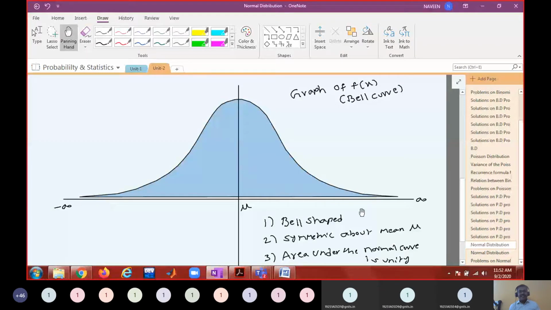For a continuous random variable, the median is a point which divides the total area into two equal halves. The curve is symmetric about the mean, so at the mean there is an equal amount of area on the left and right. Therefore, the median is also equal to mu. So, median equals mean.